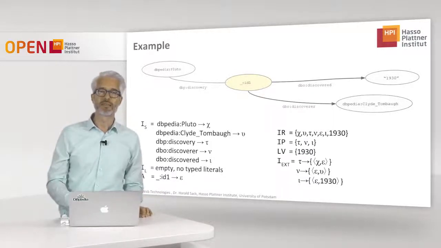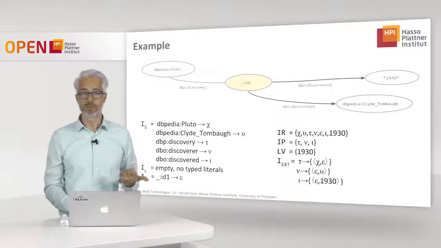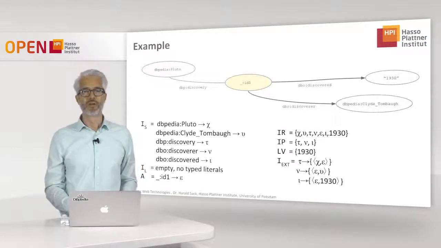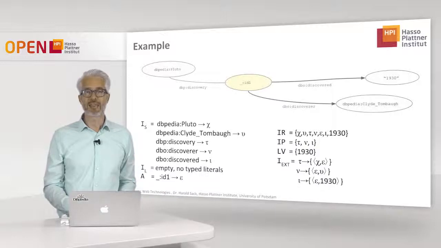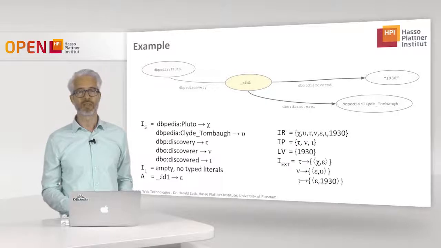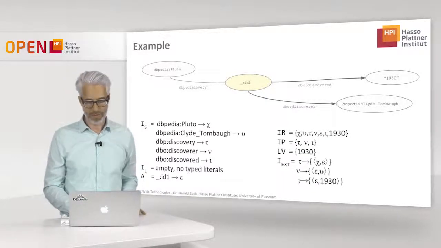So what you see on the right side are the sets IR with all the resources. You have the set IP, which contains all the three properties we have, and we have the set LV, which is the untyped literal value. But all of them, of course, are resources, therefore they are also all in IR.